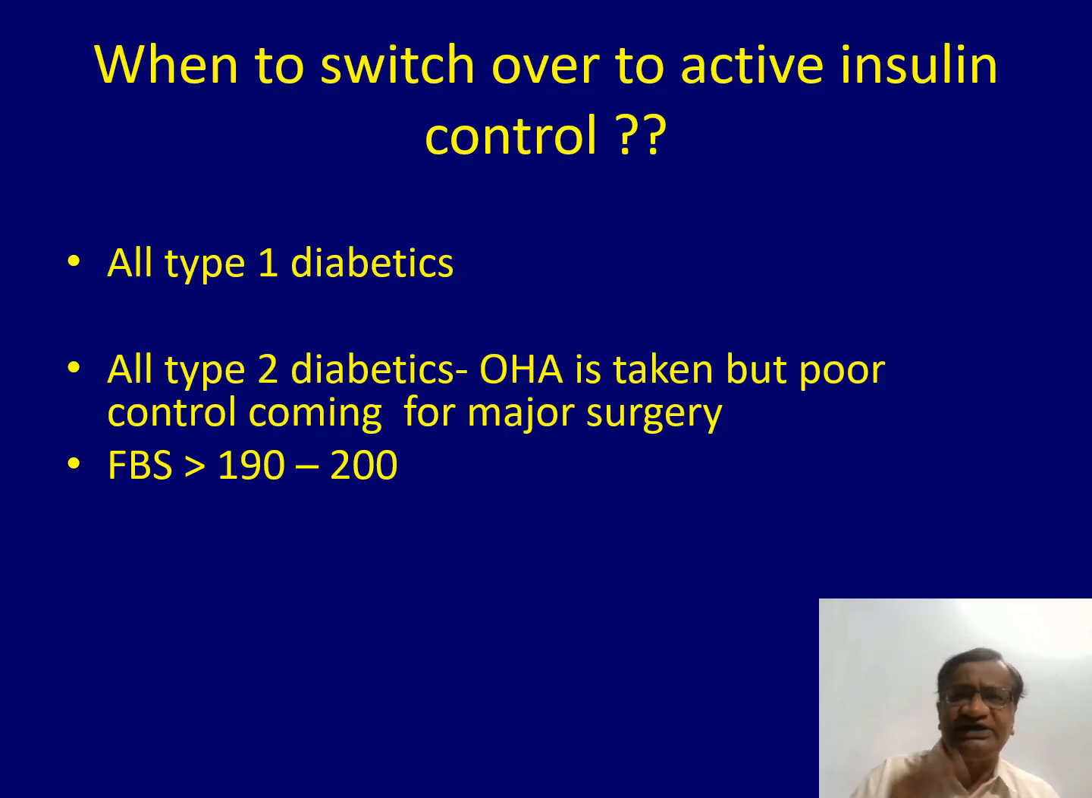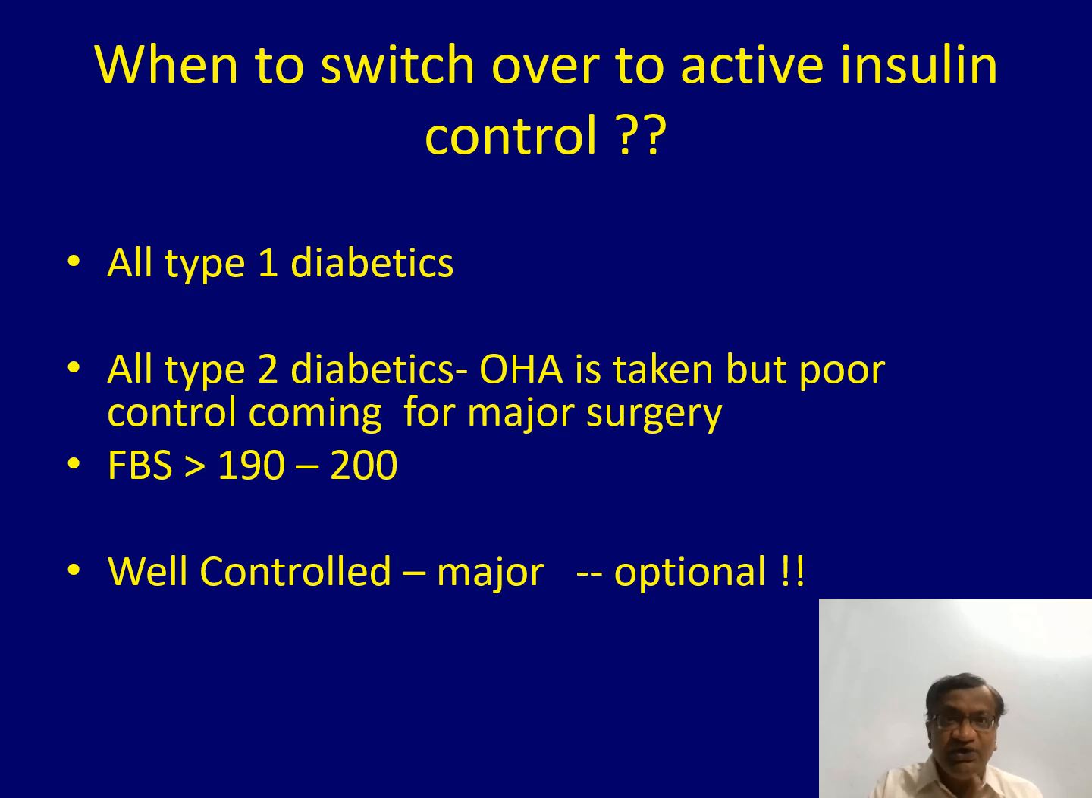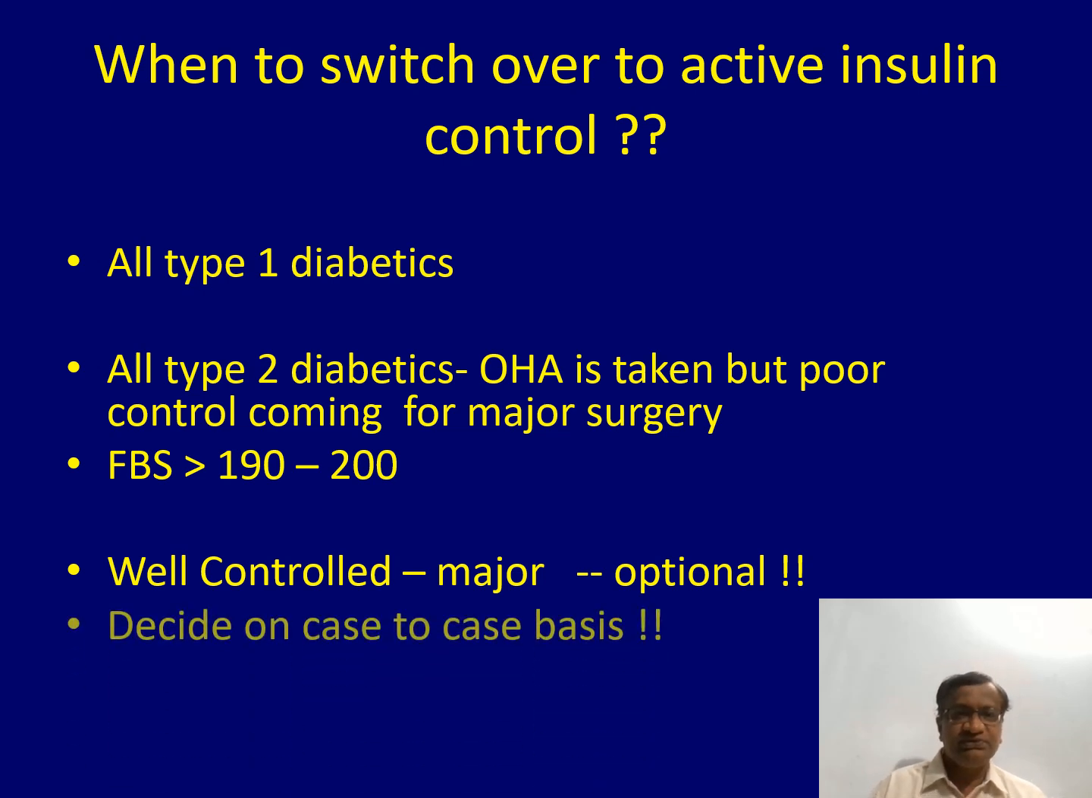When to switch over to active insulin control? All type 1 diabetes patients already on insulin: yes, continue with the insulin and control it. Poor control usually means fasting more than 200. Well controlled major surgery, we need not do it. Major means what? 24 hours food intake is not normal. Well controlled, the patient is going to have hysterectomy. He may not have complete normal diet the next day, but it is well controlled. So may not need to switch over to insulin.